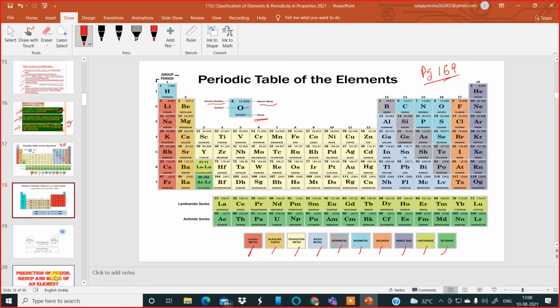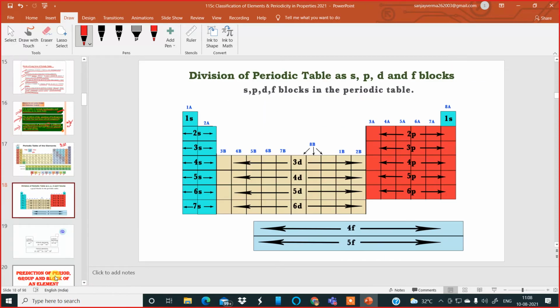Okay. Now, if you look at one more division over here, this is an important chart. This is an important chart for you all to understand and remember. The entire periodic table has been divided into groups, not groups, sorry, blocks, divided into blocks. S block, P block, D block, and F block. This is the S block.